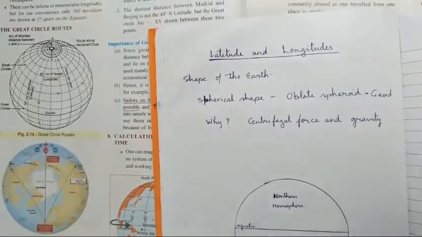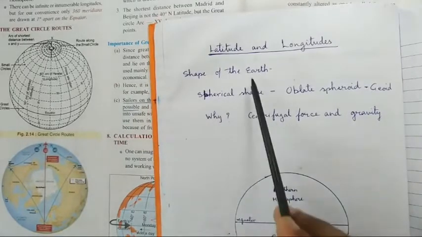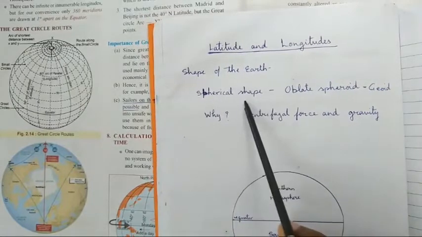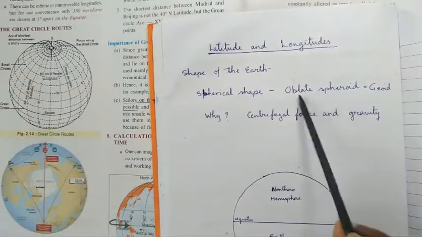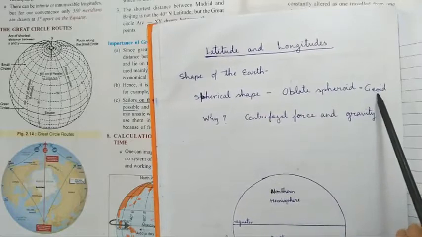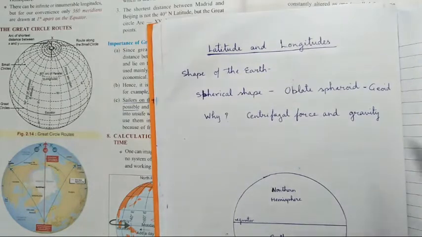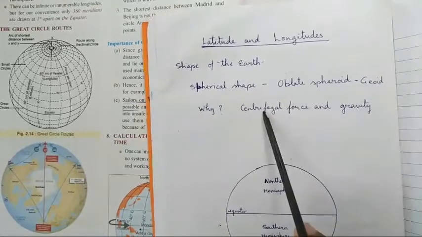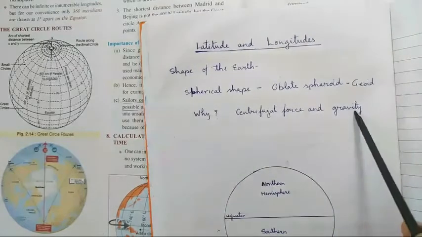Okay. In this chapter, I told you about latitude and longitude. I told you about the shape of the earth. First of all, we started from the previous chapter, where I explained that the shape of the earth is spherical. But this spherical is not a perfectly round shape; it is an oblate spheroid. The shape of the earth is called an oblate spheroid, and the name of this shape is geoid. What is the meaning of oblate spheroid? The earth is slightly flattened at the poles and bulging at the equator. Now why is this shape oblate? Because of the centrifugal force that is created by the gravitational force of the earth.